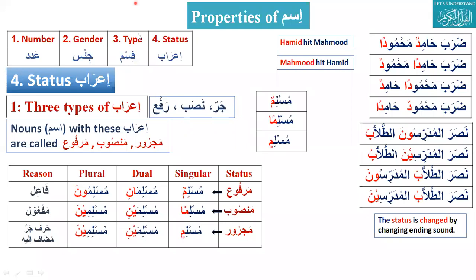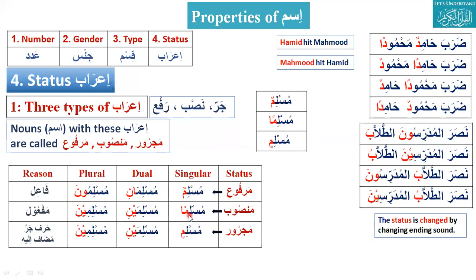Burak, there are three types of i'rab. Can you please name them? Jar, nasab, rafa. If you just read this, Muslimun, the last letter has jar, nasab, or rafa? Rafa. So if it is rafa, this ism will be called marfu. So the status will be marfu.